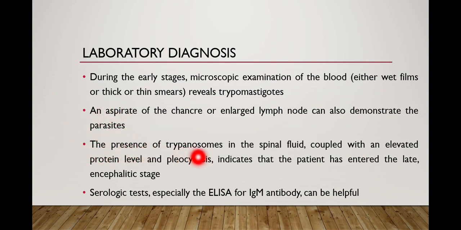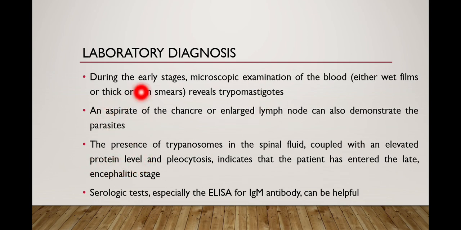The presence of trypanosomes in the spinal fluid coupled with an elevated protein level and pleocytosis indicates that the patient has entered the late encephalitic stage. It means that when you detect trypomastigotes in spinal fluid, and you also see an elevated level of protein in the CSF and an increased number of white blood cells in the CSF, this picture indicates that the patient has entered the late encephalitic stage.